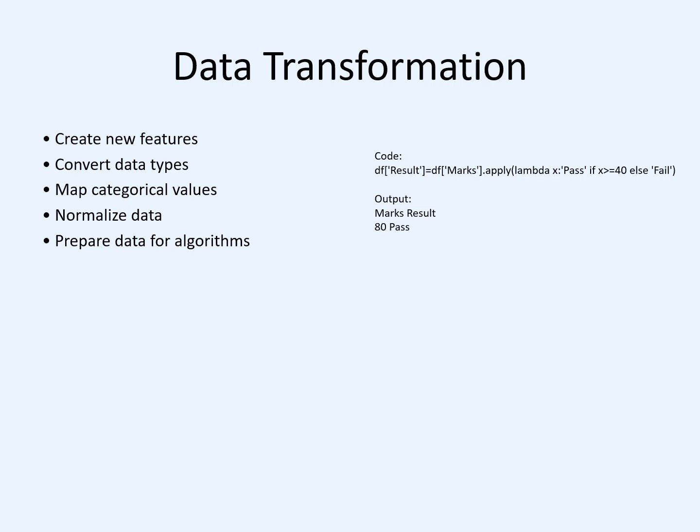In this example, we create a new column called result based on the student marks. The code uses the apply function with a condition. If the marks are greater than or equal to 40, the result is assigned as pass, else it is assigned as fail. For an input value of 80 marks, the output becomes 80 and result is pass. This type of transformation helps convert raw data into meaningful information for analysis and prediction.